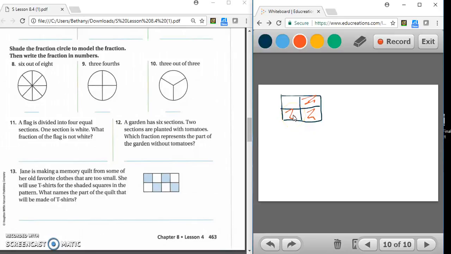What fraction of the flag is not white? Well, what is our denominator? Our denominator, we have 1, 2, 3, 4 equal pieces. And how many of those pieces are shaded? Because how many are not white? 1, 2, 3. So for our answer, we would say 3/4 are not white.